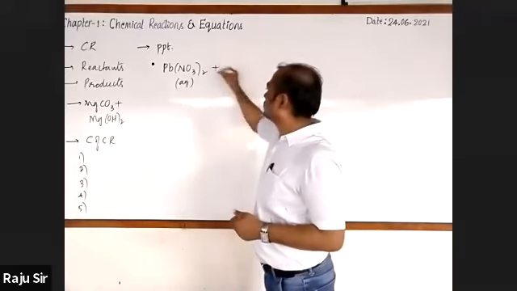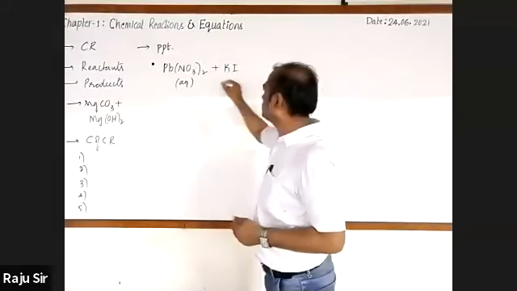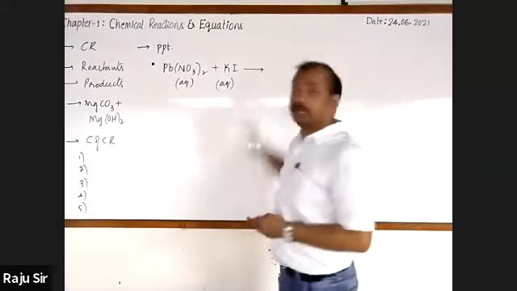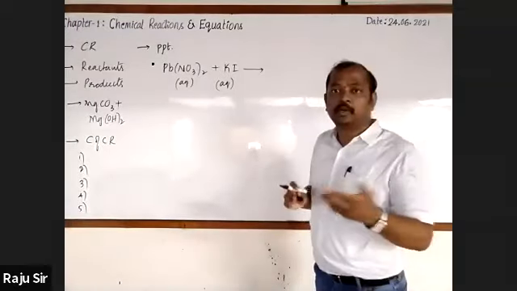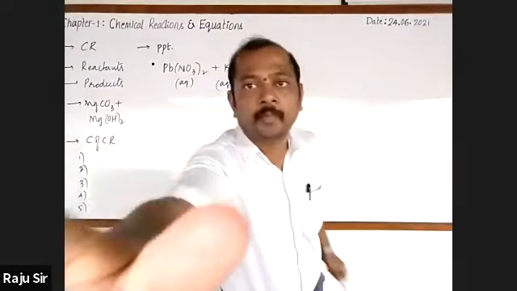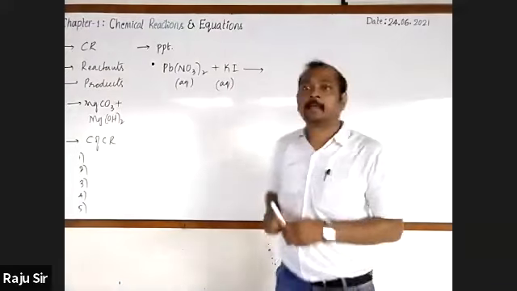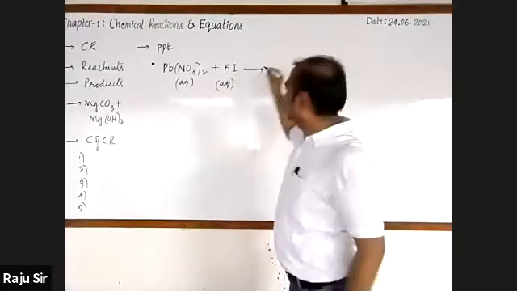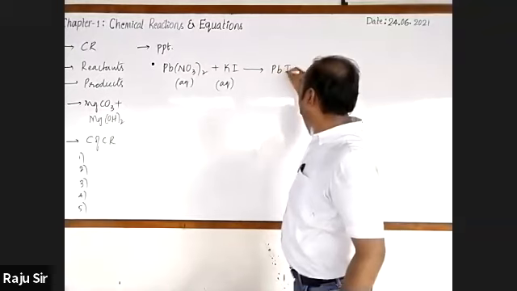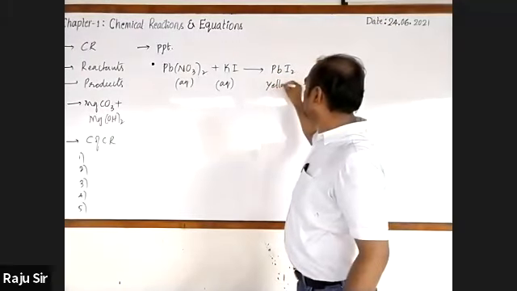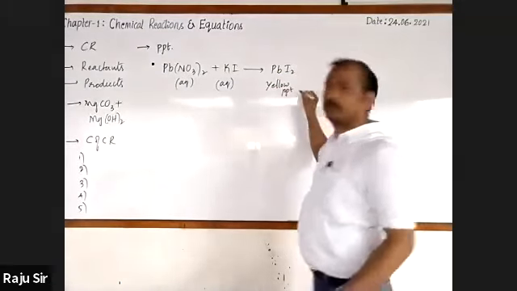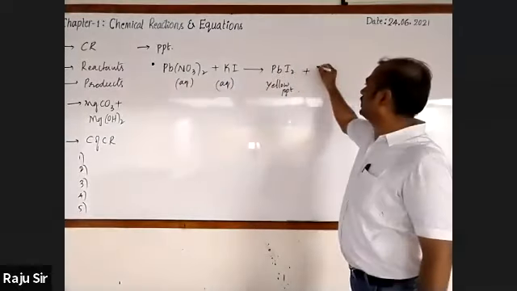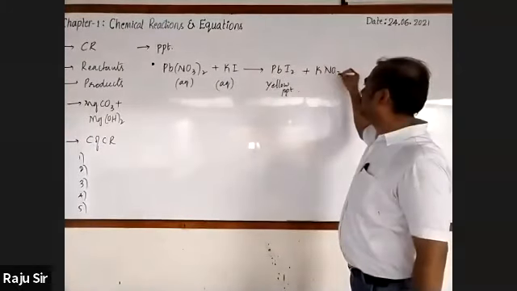Then when it reacts with aqueous solution of potassium iodide, it forms a yellow color precipitate called, what is it? Lead iodide. This is PbI2. This is yellow precipitate, plus aqueous solution of potassium nitrate is formed.